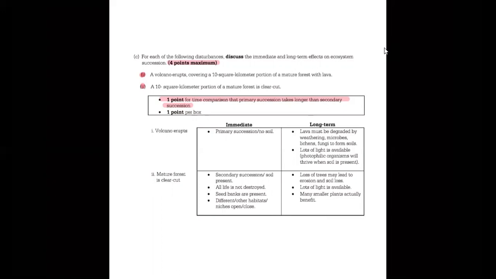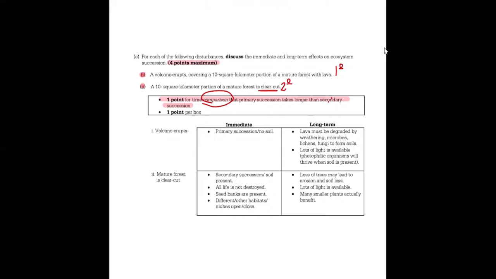So just to kind of show, this is our primary succession right here. This is secondary succession because all that was removed was the forest. There is still soil left behind, so that is secondary succession. So you would get 1 point for comparing the amount of time. There's your comparison that the primary succession, or the lava area, is going to take much longer than the secondary succession, the clear-cut forest. So that's 1 point.